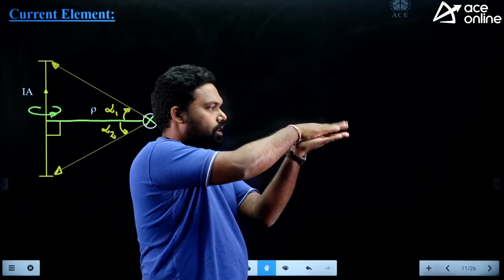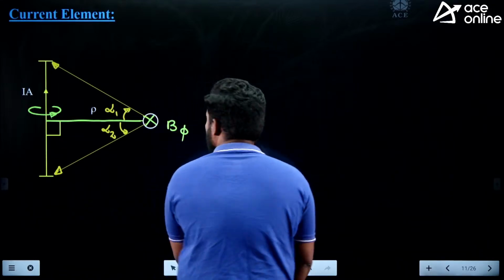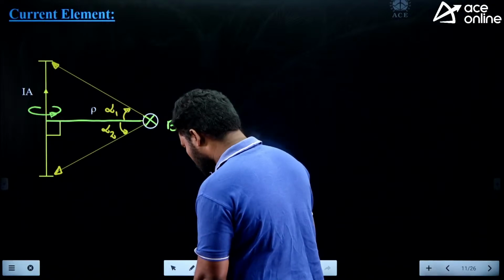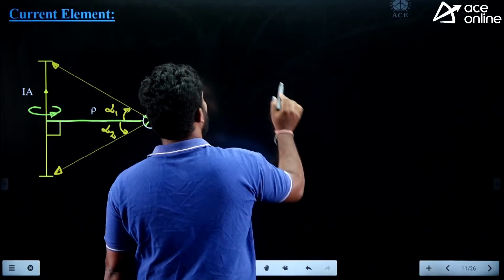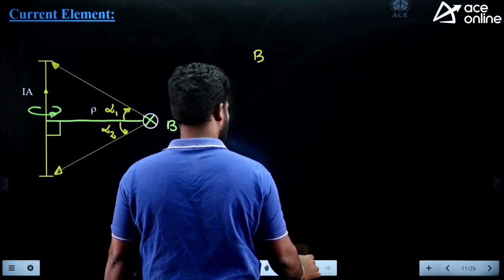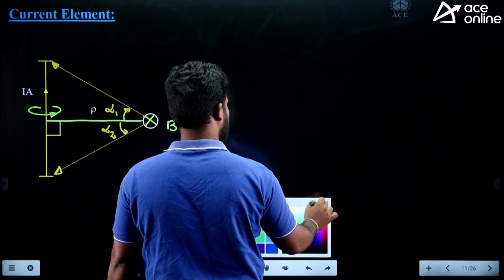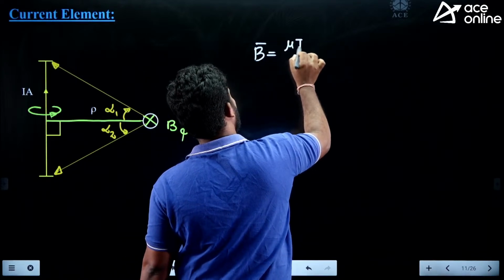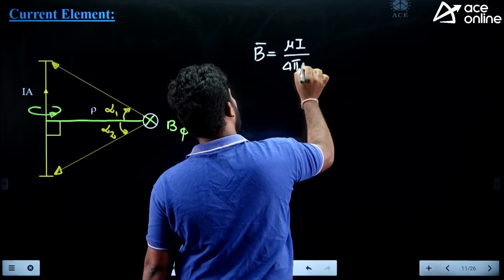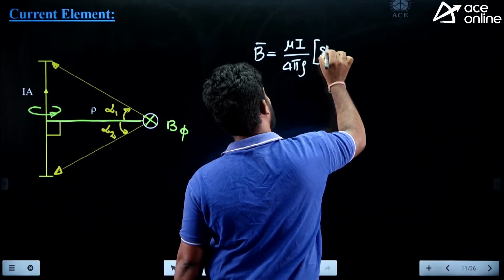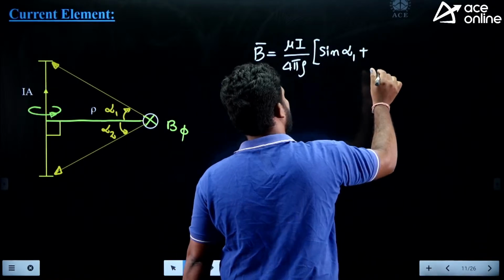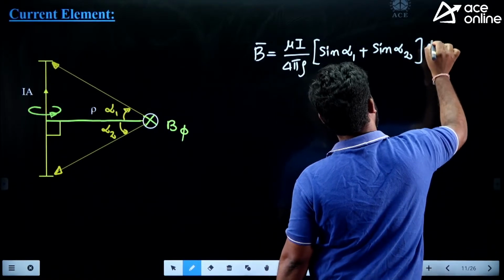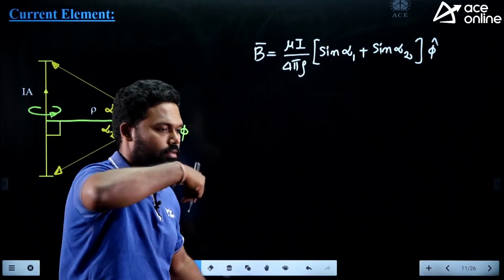So this is how the angles are defined, something like a crocodile mouth. From here you need to see the corner, this angle and this angle. This angle is alpha 1, this angle is alpha 2. Okay. So the formula here is B vector is equal to mu into I divided by 4 pi rho into sin alpha 1 plus sin alpha 2. How angles are defined? That is very important. Into phi cap, angle direction.